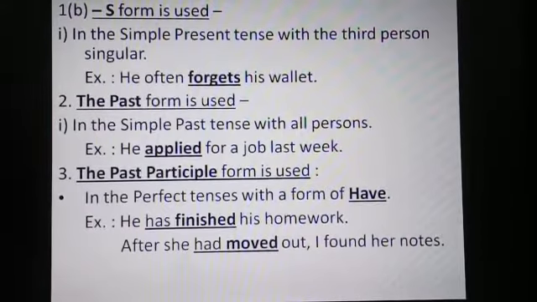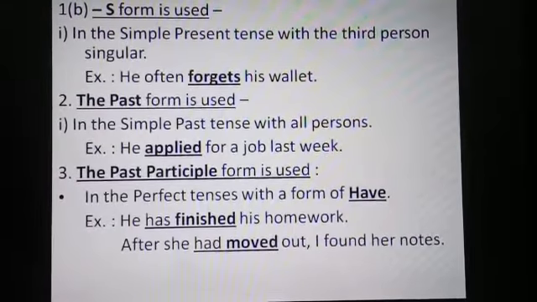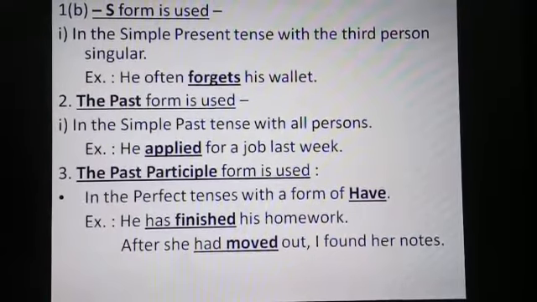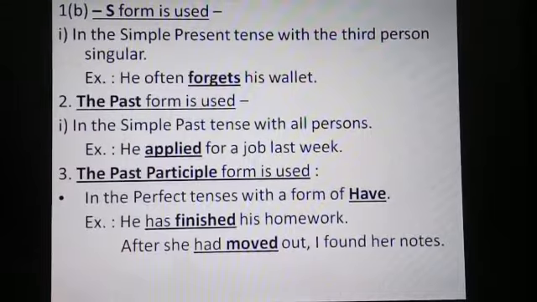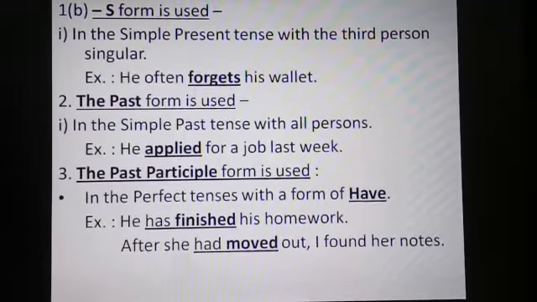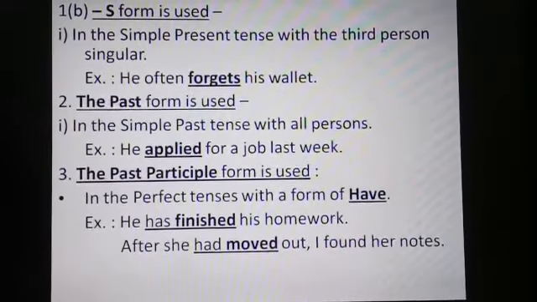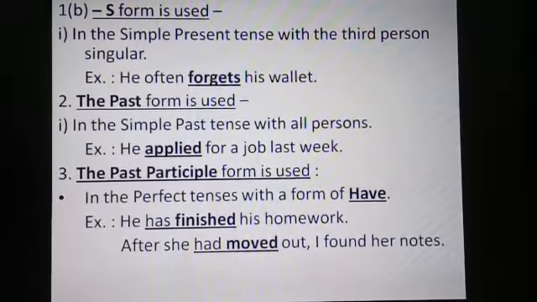The next example is in past perfect tense. After she had moved out, I found her notes. The verb phrase is had moved. Had is the helping verb and moved is the third form of verb, the past participle form of verb, move.